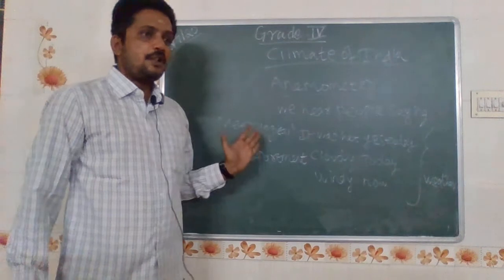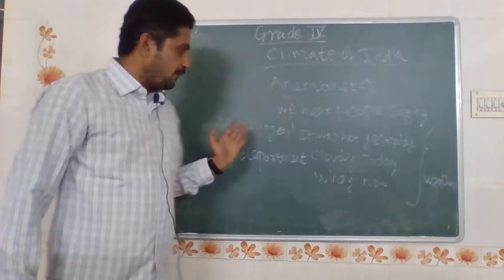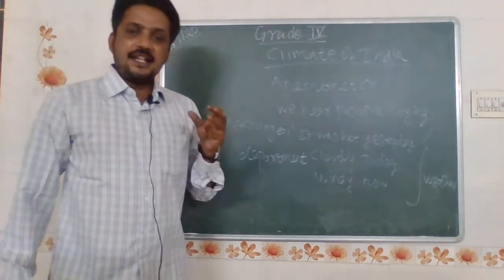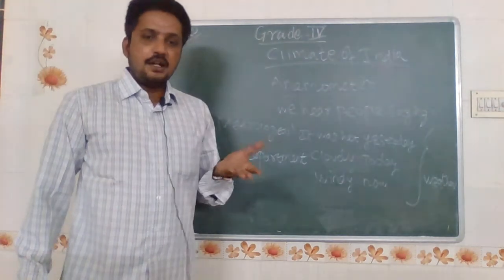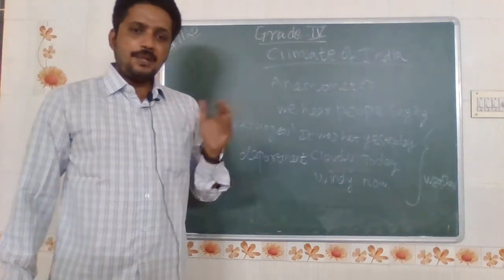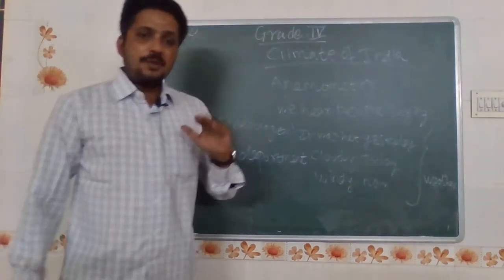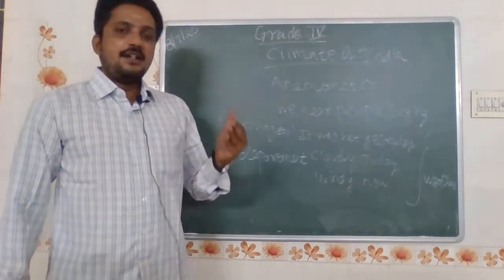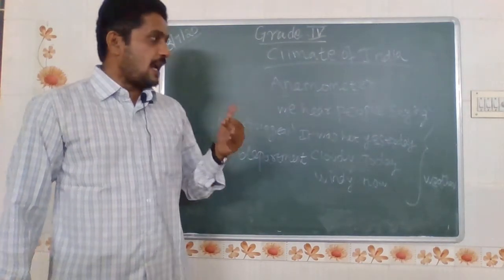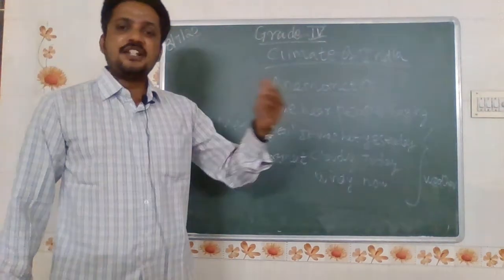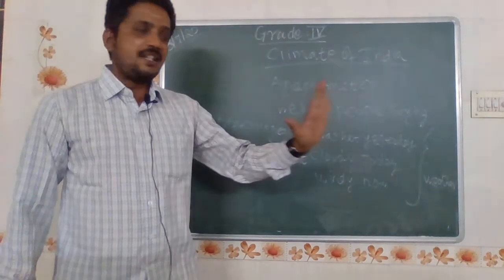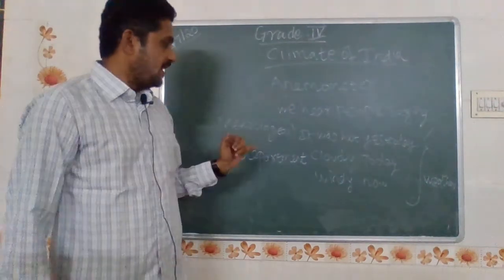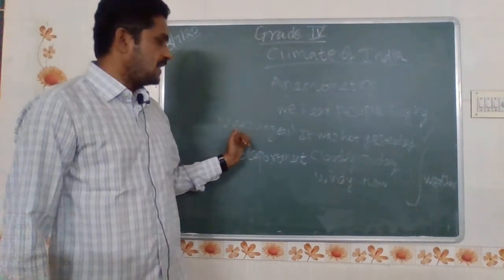They inform the government that this area will receive heavy rainfall during this week, so the government has to take action and move the people living near the seashores to a safe place. That is the work of the meteorological department.